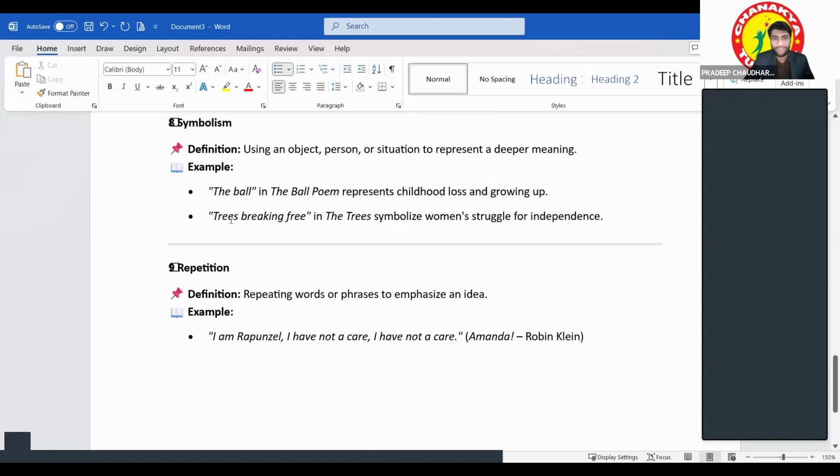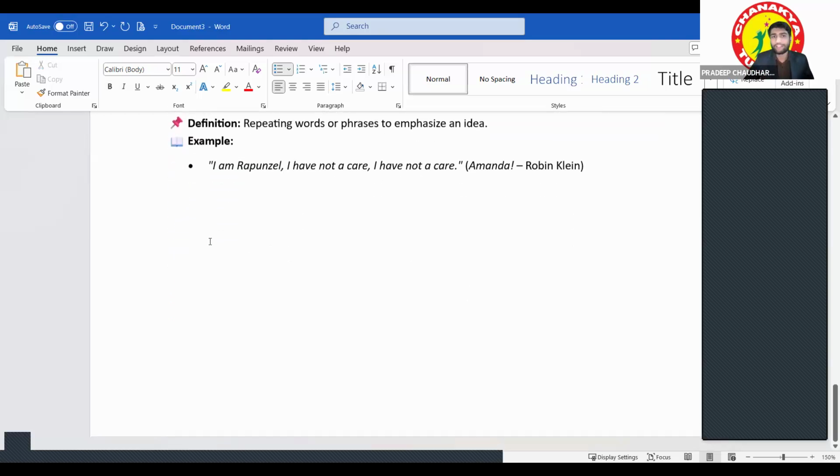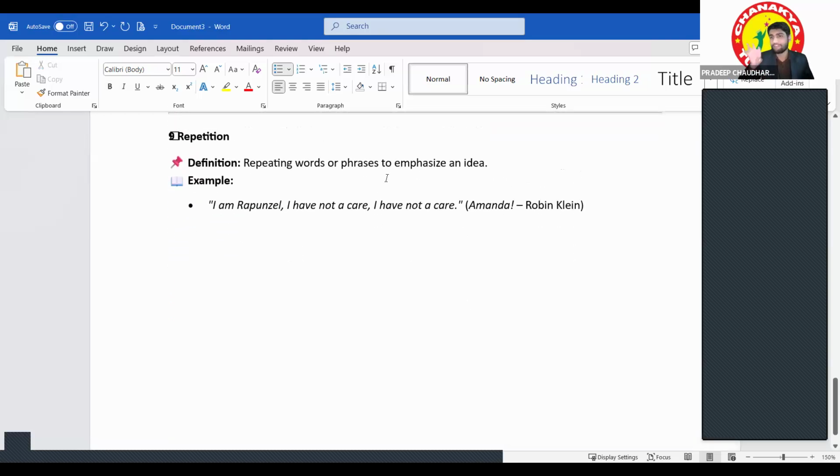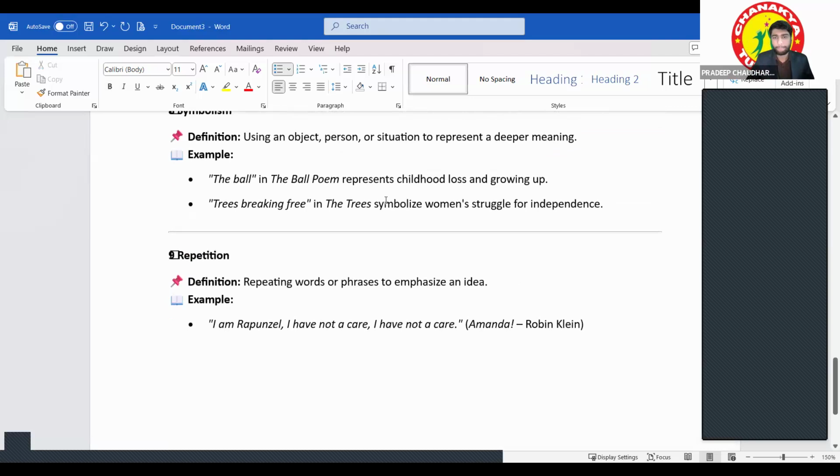Got it? Trees breaking free. In this, trees also symbolize women's struggle for independence, right? That is another message from this poem I told you. So this is the symbolism here. Repetition: whenever there are repeating words or phrases and they are emphasizing an idea, then it is known as repetition. Okay. Got it, guys?